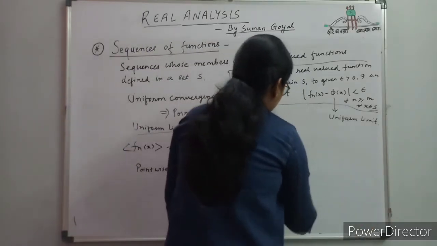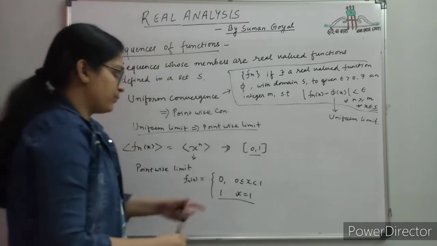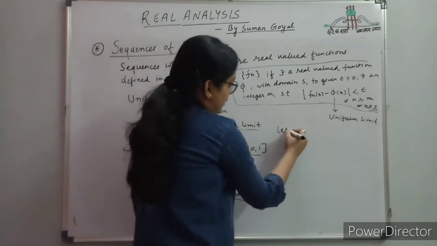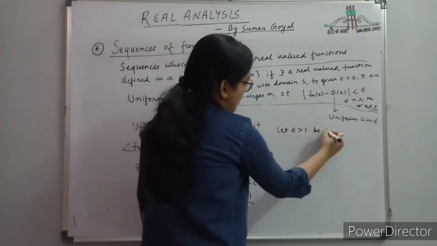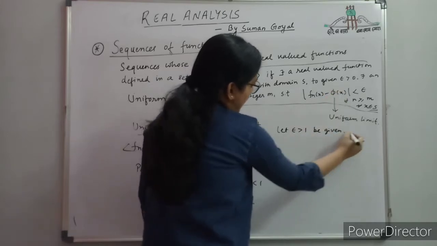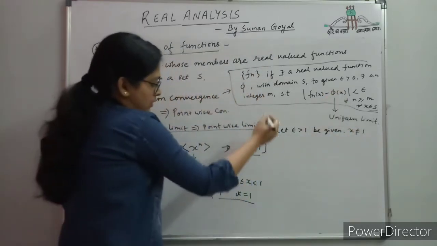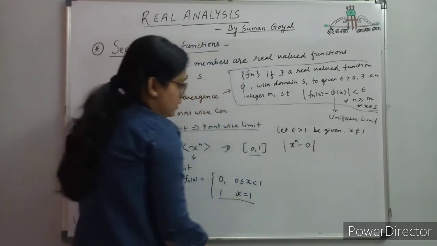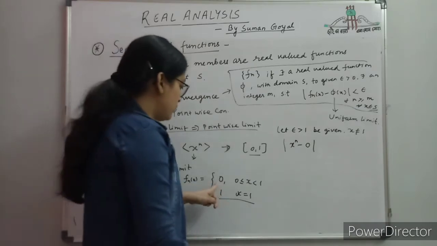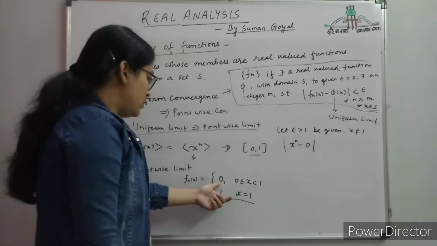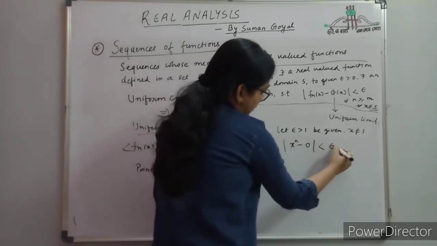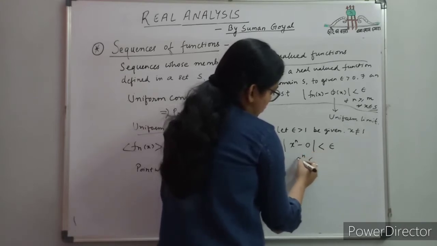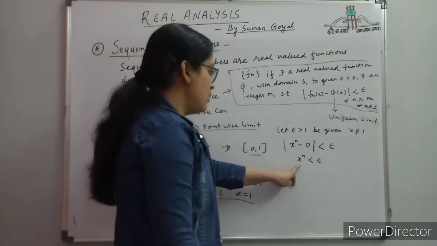Now to check the uniform convergence of this sequence in [0,1]. Suppose epsilon greater than 0 is given. You can choose any epsilon greater than 0 and x not equal to 1. In that case, by the use of the definition, we can say |x to the power n minus 0|, since the pointwise limit is the uniform limit, so in this case we suppose 0 is the limit, and it is less than epsilon. Now what we will do in this case, we have to find the function.